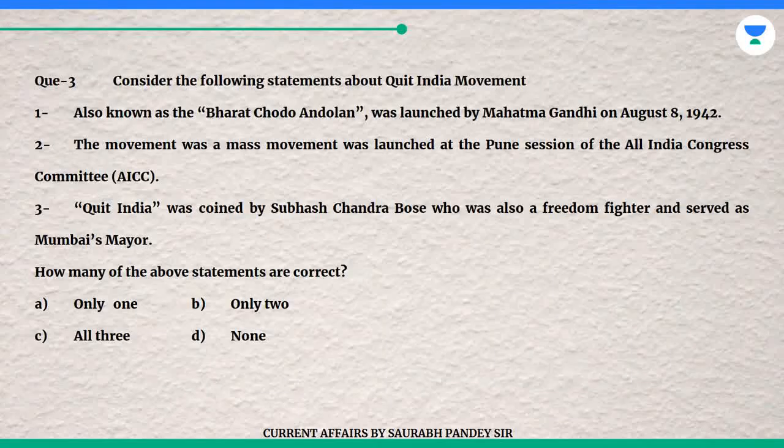Q3. Consider the following statements about Quit India movement. 1. Also known as the Bharat Chodo Andolan, it was launched by Mahatma Gandhi on 8 August 1942. 2. The movement was a mass movement launched at the Pune session of the All India Congress Committee, AICC. 3. Quit India was coined by Subhash Chandra Bose, who was also a freedom fighter and served as Mumbai's mayor. How many of the above statements are correct? A. Only 1. B. Only 2. C. All 3. D. None.